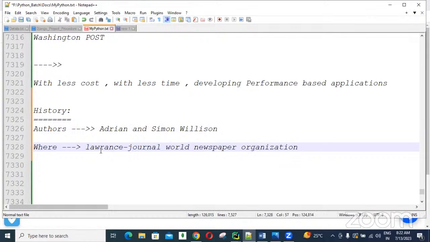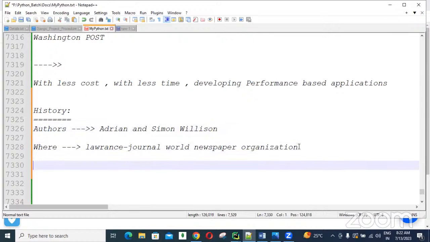It's a news channel related company. In this company, Adrian and Simon Wilson were both working as web developers. For this company's purpose, as an internal project, these two people started this Django framework, guys.